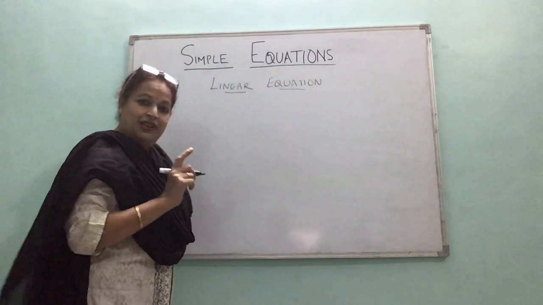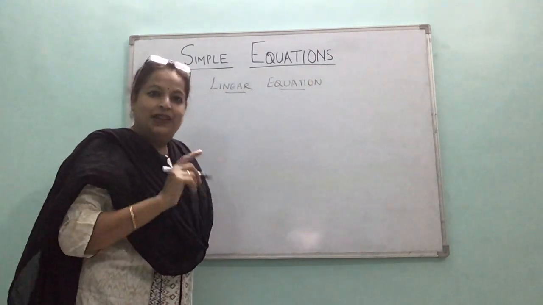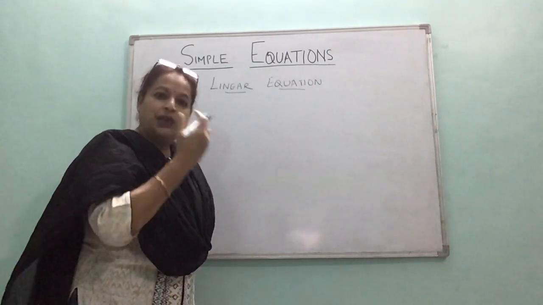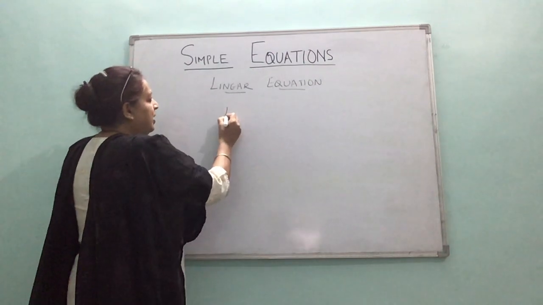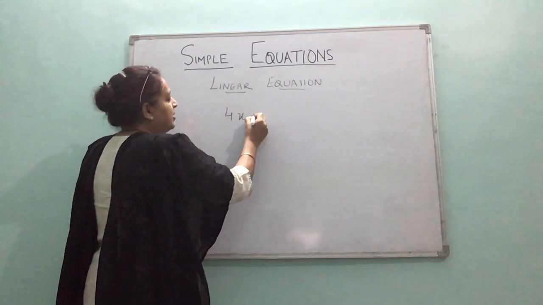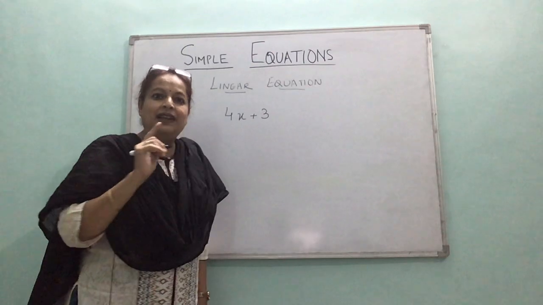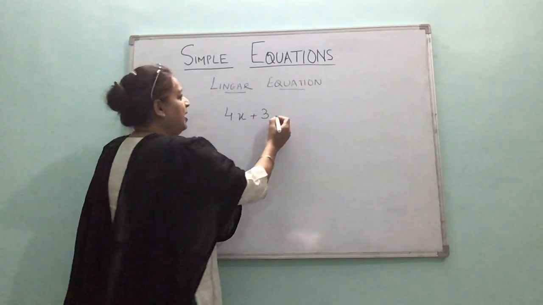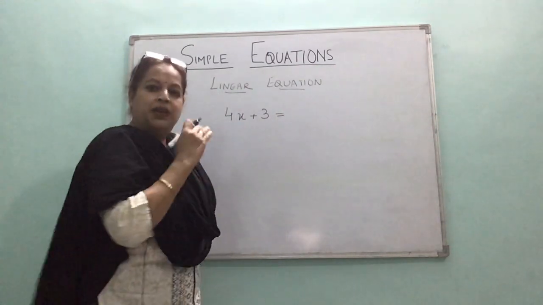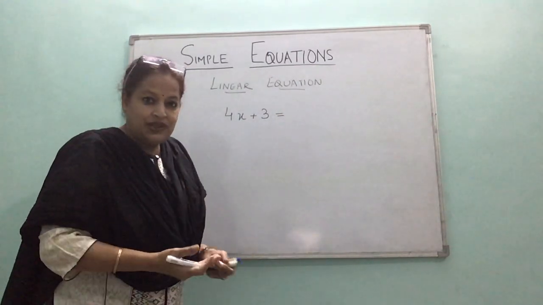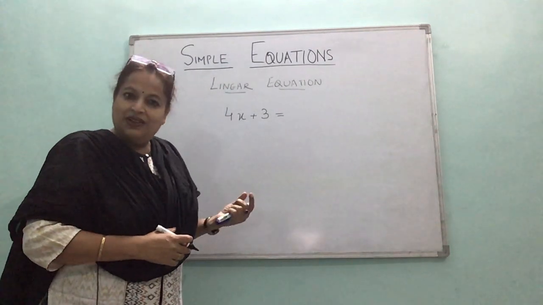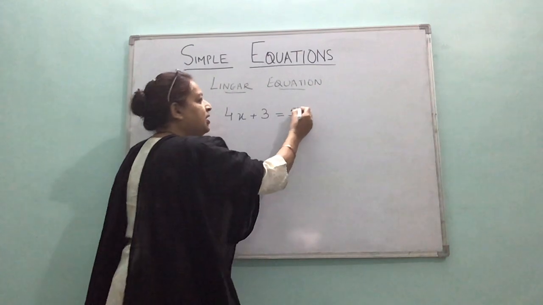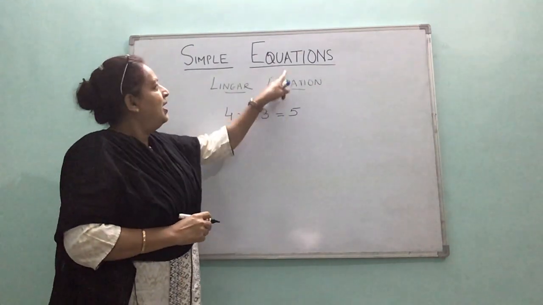An expression with the equality symbol, the equal to sign, is called an equation, where it is equated to something. When I'm writing 4x plus 3, it is just an algebraic expression. The moment I write equal to, it can be equated to anything. It can be equated to 0, to any integer, to any algebraic term. Whatever it is equated to, it becomes an equation.